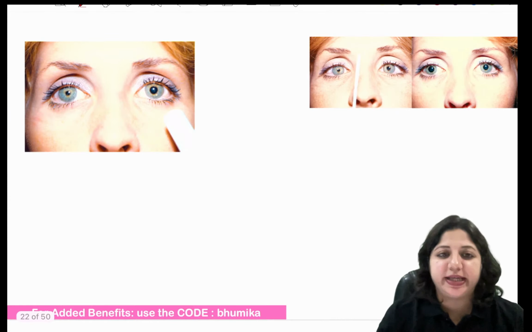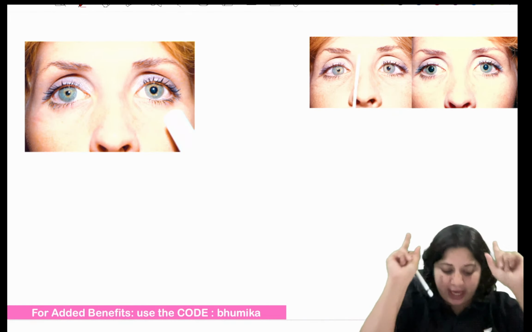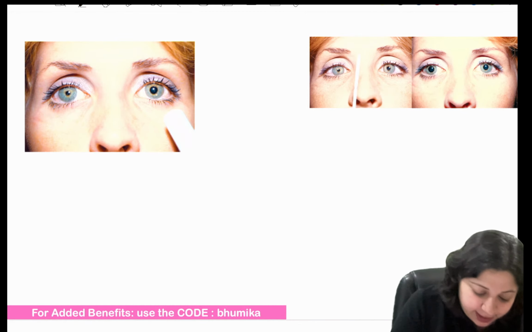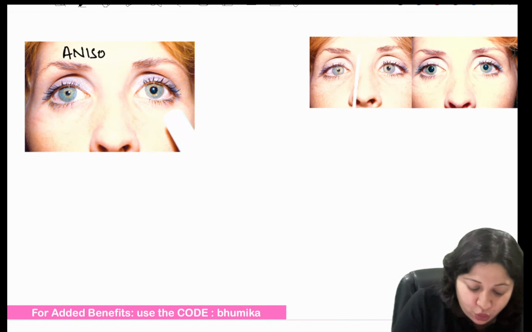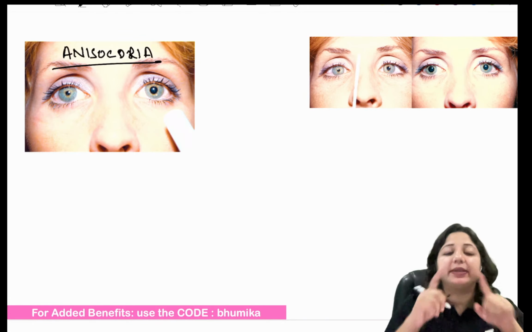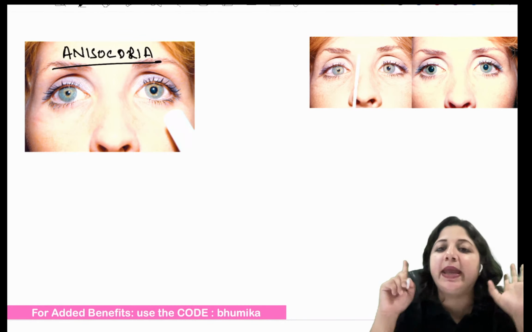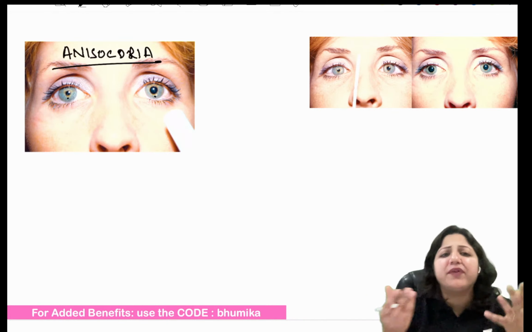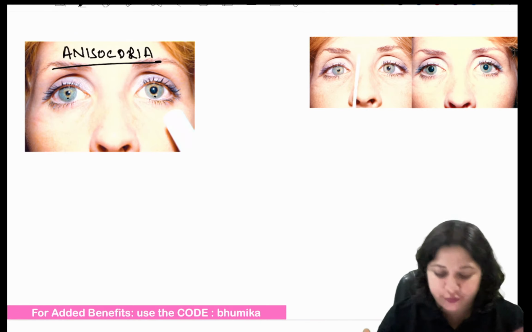So here what we are dealing with. Now look here carefully. If you observe carefully, there is anisocoria. By anisocoria, we mean there is a difference in the size of the pupil. So if you see, this is smaller, this is larger, but we do not know which is the defective pupil.